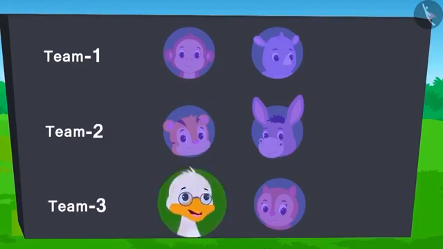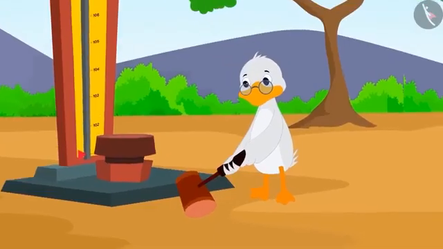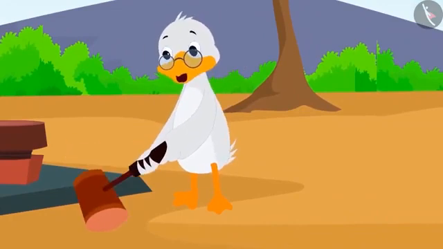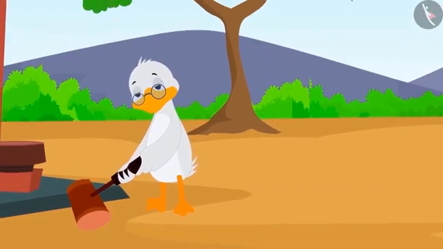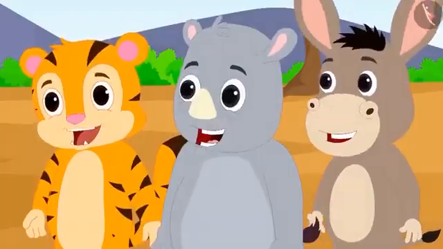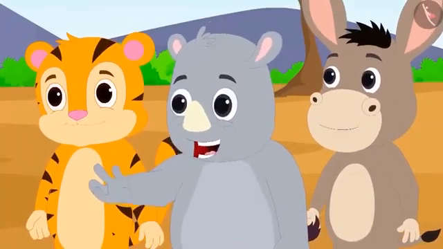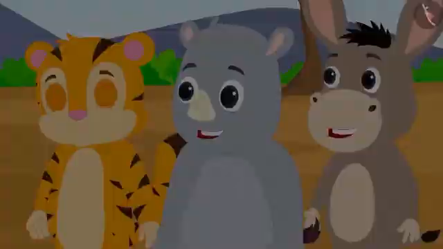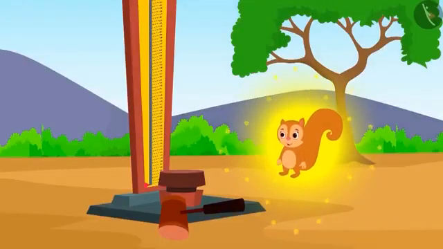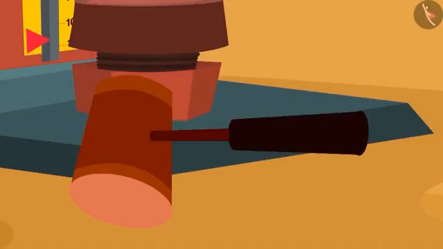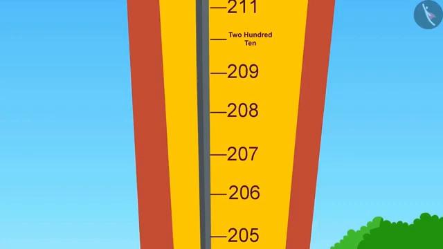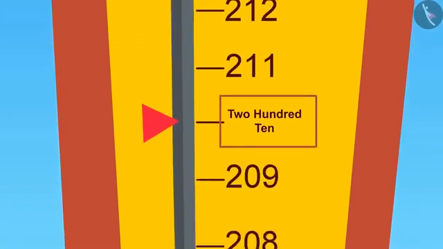Now it's the turn of Badbola uncle from Team 3. Uncle raised the hammer and kept it back very lightly. Now Chanda will have to do something. All the onlookers were laughing at the sight of how this little creature will pick up the hammer. But what is going on? What kind of a glow is around Chanda? Oh God, what kind of a miracle is this? Chanda used all her strength. The flag reached the topmost number, which is 210.